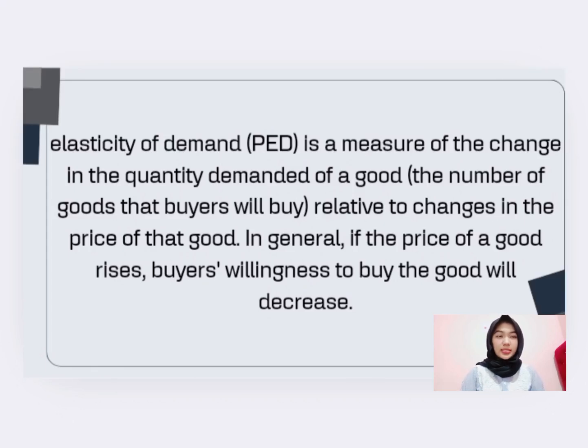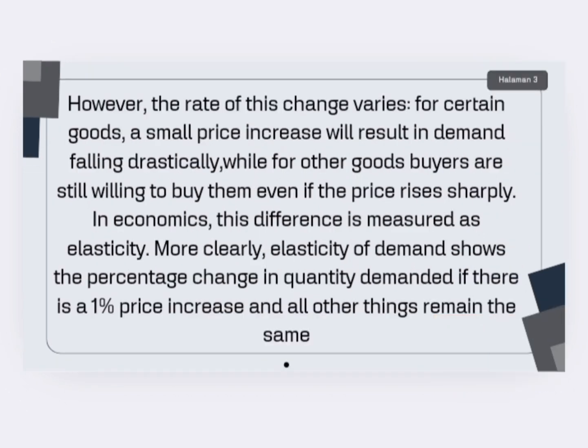Elasticity of demand is a measure of the change in the quantity demanded of a good, the number of goods that buyers will buy, relative to a change in the price of that good. In general, if the price of a good rises, buyers' willingness to buy the good will decrease. However, the rate of this change varies.